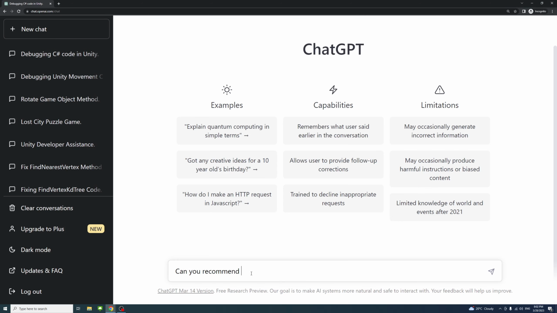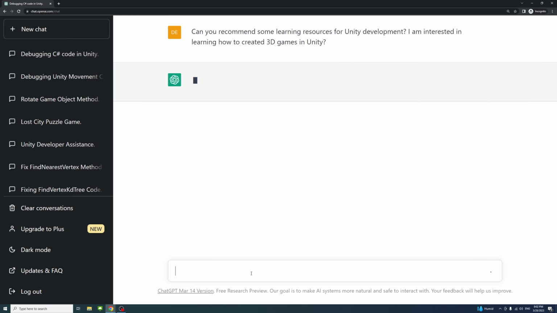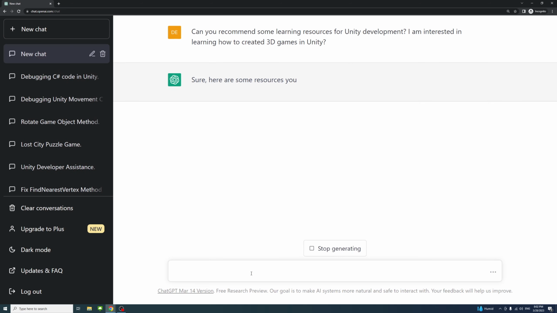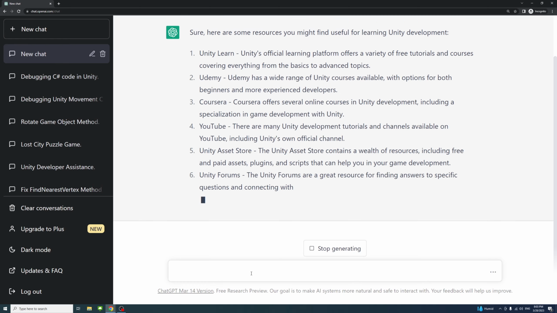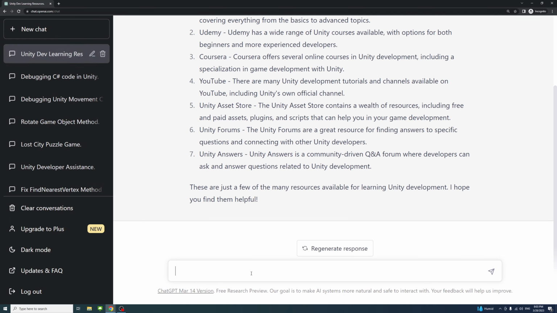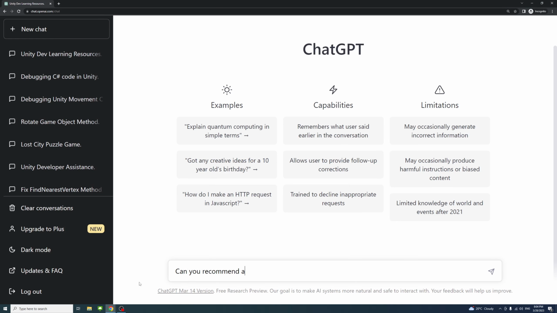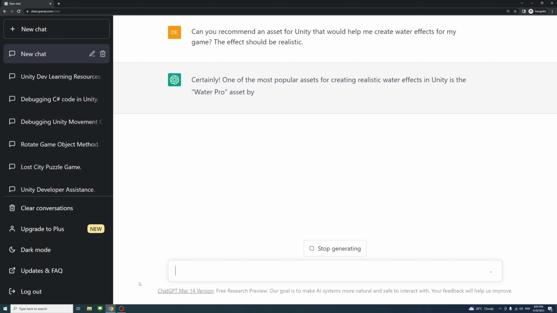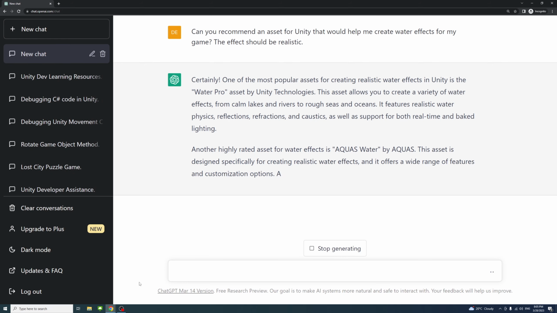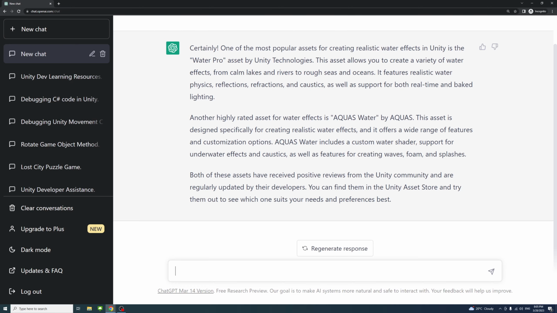Learning resources. If you're new to Unity or looking to expand your knowledge, ChatGPT can recommend learning resources such as tutorials, courses, or documentation based on what you're looking to learn. Asset recommendations. If you're looking for assets such as 3D models, textures, or sound effects for your Unity project, ChatGPT can recommend suitable assets based on your requirements.